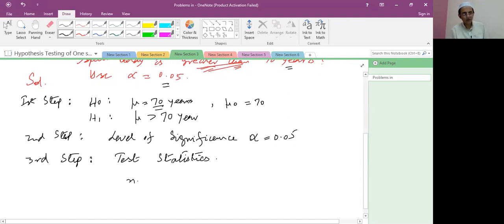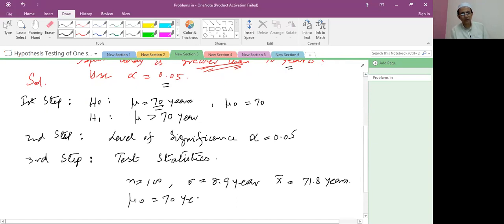What is N? N is 100, the sample size. Sigma is 8.9 years. X bar, the sample mean, is 71.8 years. Mu naught is 70 years. This is called the true mean.